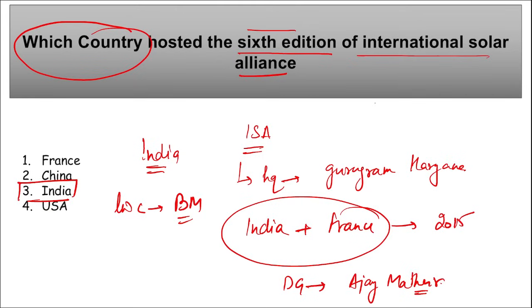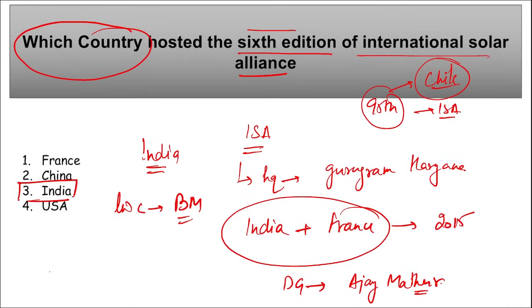Then recently, which country became the 95th member of International Solar Alliance? Official 95th member of International Solar Alliance, it is Chile. Correct. Chile. Important, take a note of it. Apart from this, here remember International Solar Alliance, we will be seeing here an investment of almost $35 million for the renewable energy projects. Correct.